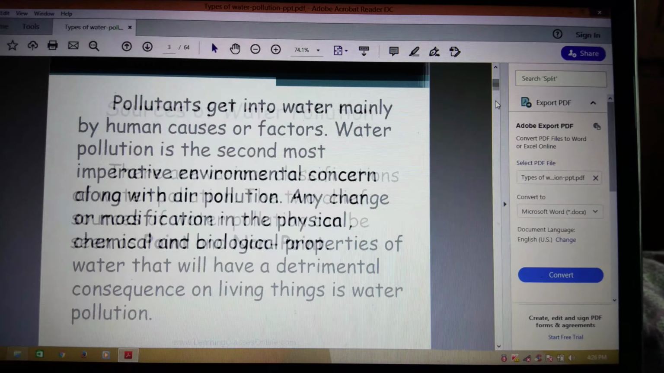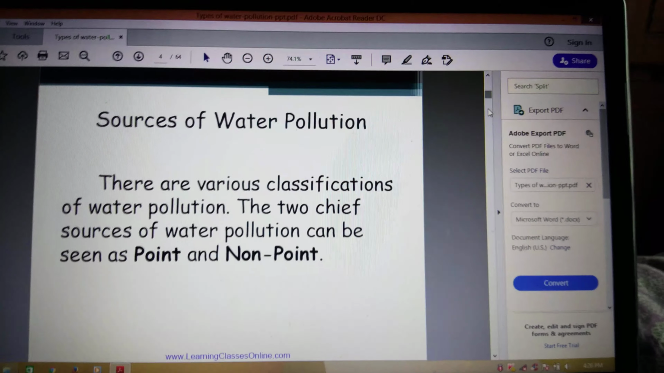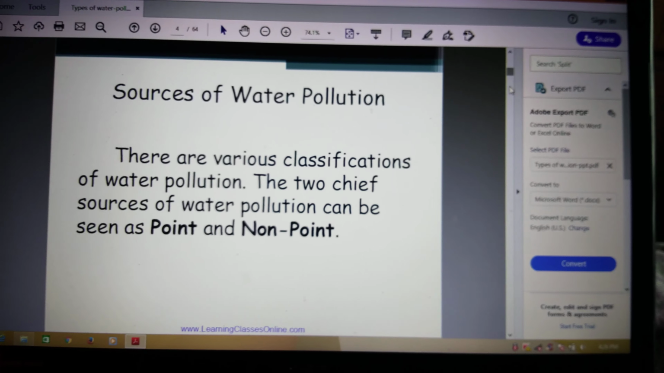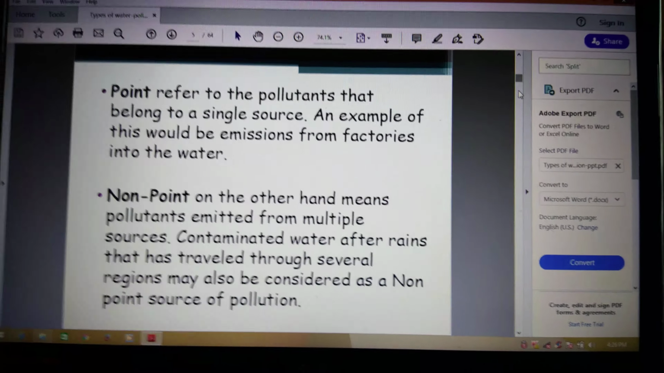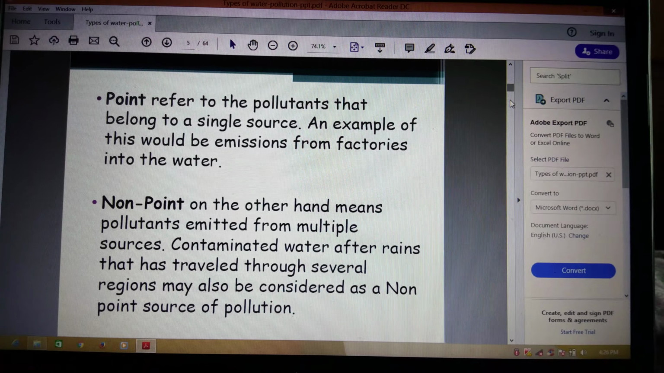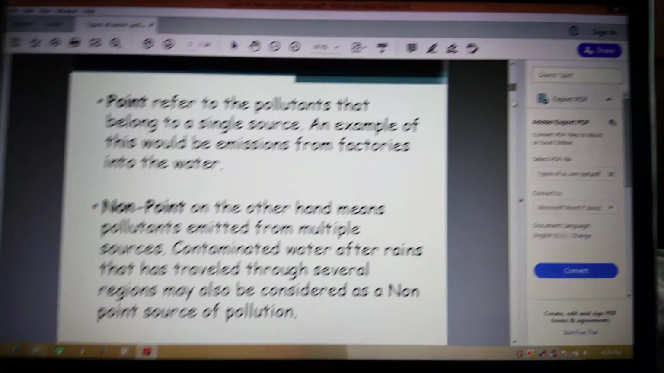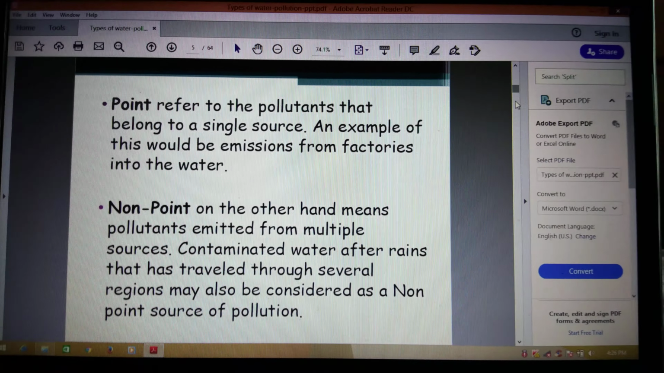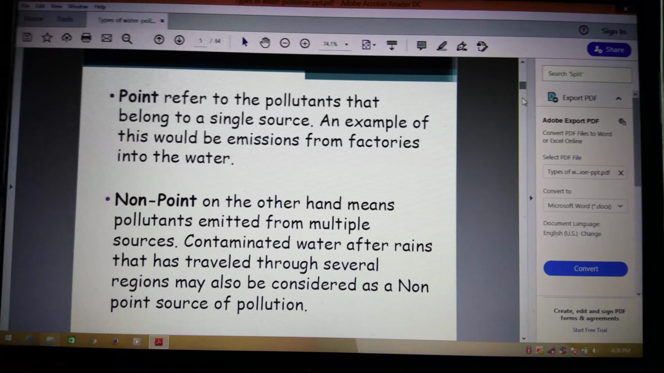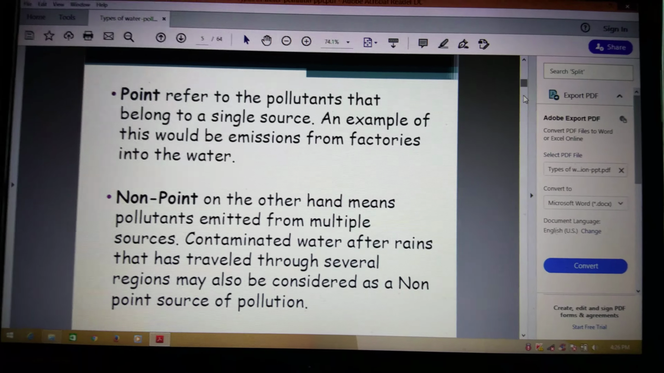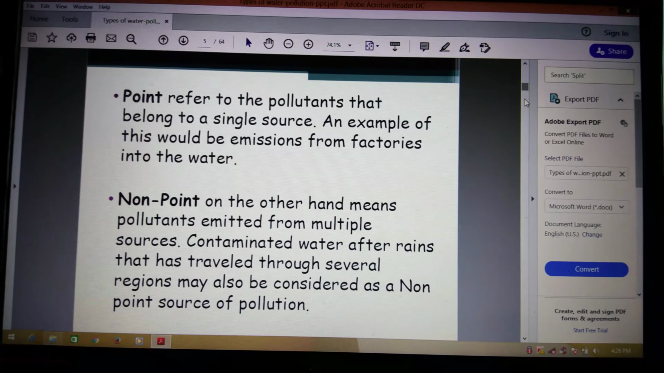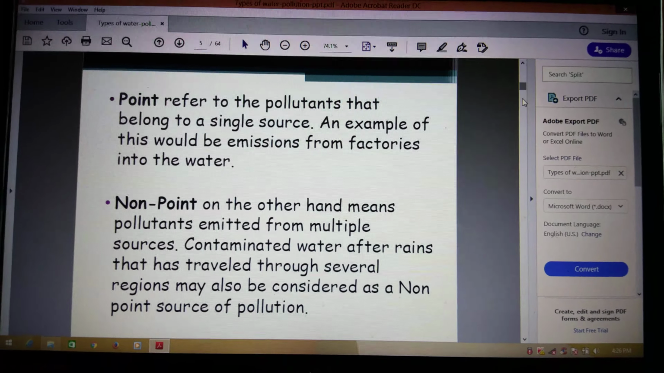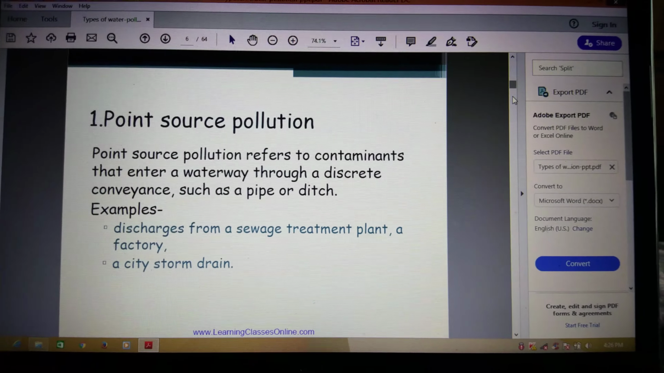Then we are moving to the sources of water pollution. Water pollution may be classified into two types, that is point and non-point water pollution. Point water pollution refers to pollutants coming from a single source, that is the emissions coming from factories into the water, and non-point may be from multiple sources. The pollutants may be emitted from multiple sources, that is the contaminated water after rains. After a heavy rain, all the rainwater collects all the contaminants from the different regions, and it comes to a particular water body.